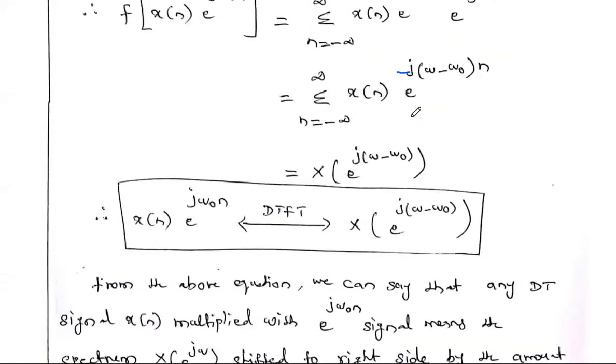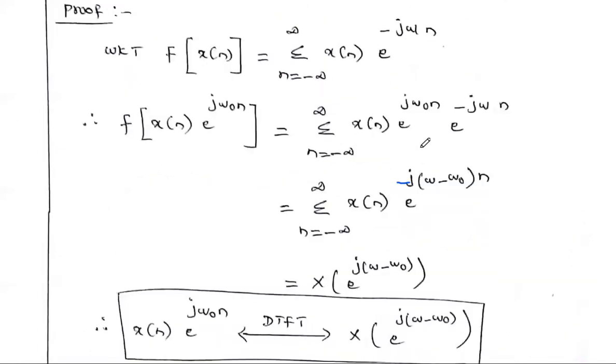What is this formula? Summation x of n e power minus j omega n is capital X of e power j omega. Here, instead of omega, there is omega minus omega naught. So this can be written as capital X of e power j omega minus omega naught. That's all, only one step.